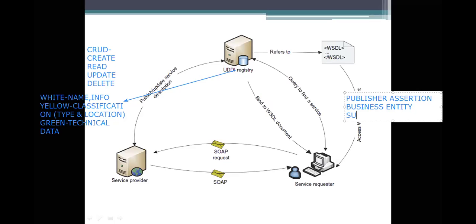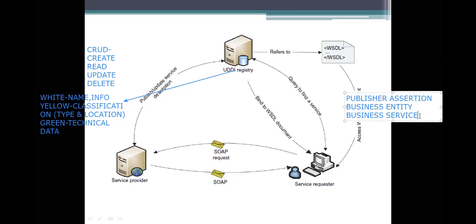And coming to the next one, that is the business service. Here we have not specified any service. In the previous one we were explaining our entity, but here we are trying to explain the services. Business services means we need to describe what services will be given. A business entity means the organization we have been using. This organization will allow you to know the services provided by it.